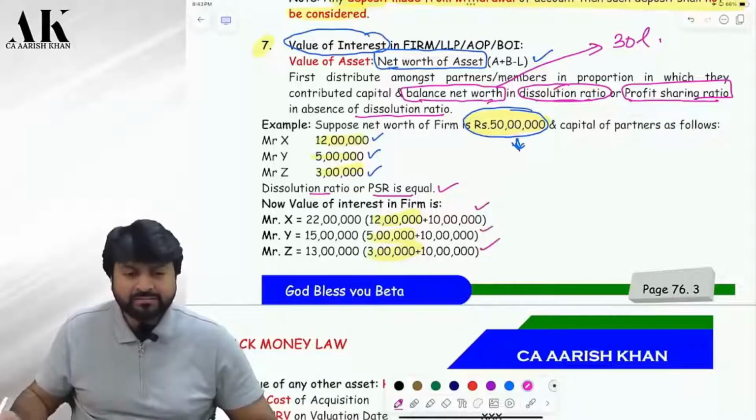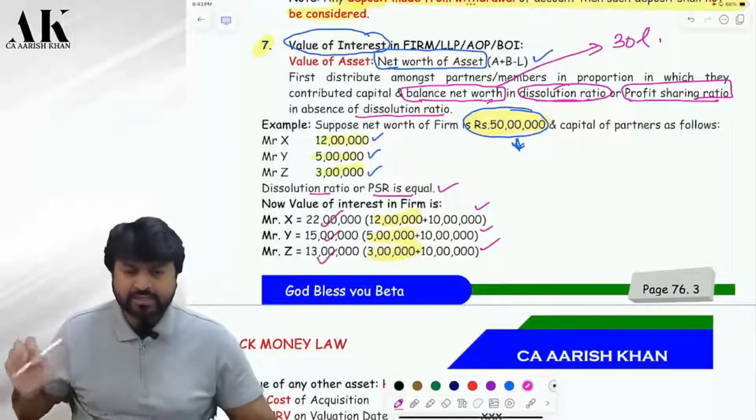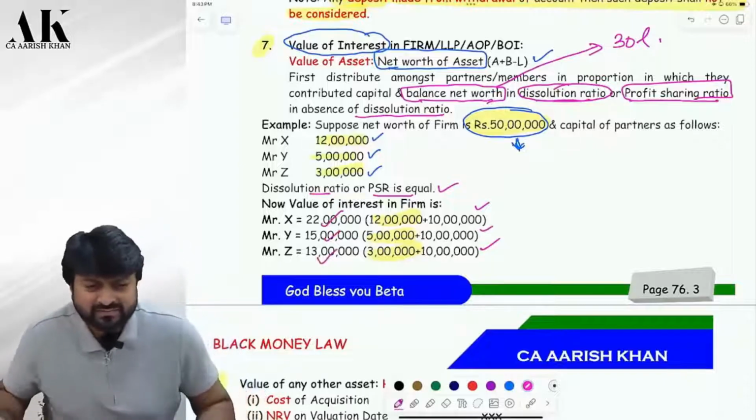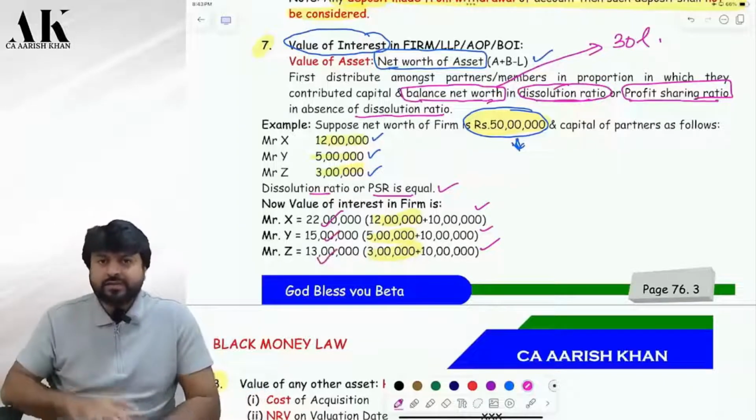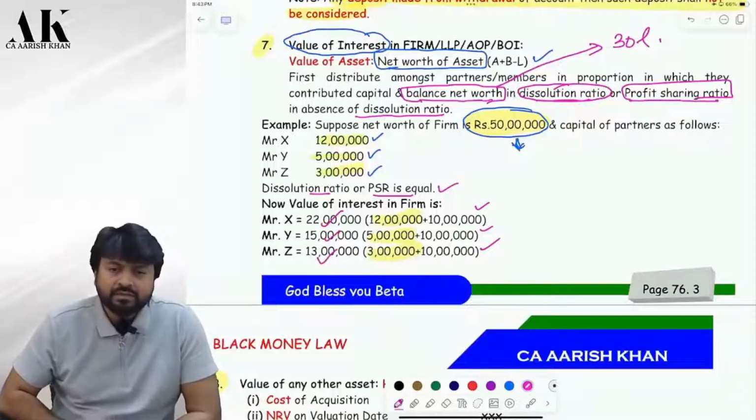Are you clear? And this is the value of Mr. X, value of Mr. Y, value of Mr. Z. Is it clear to all of you? Please tell me. This is how you are going to value the asset. This is how you are going to value the interest in a firm, LLP, AOP, BOI.